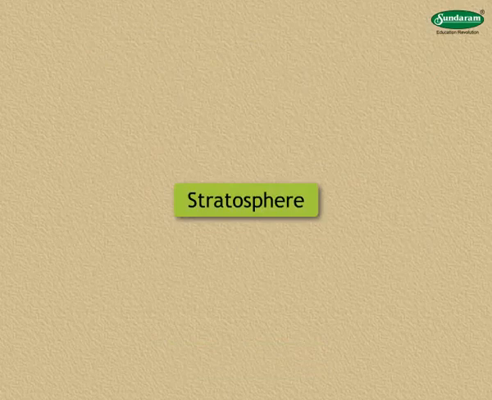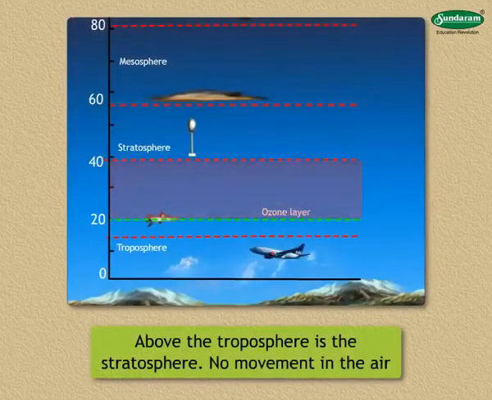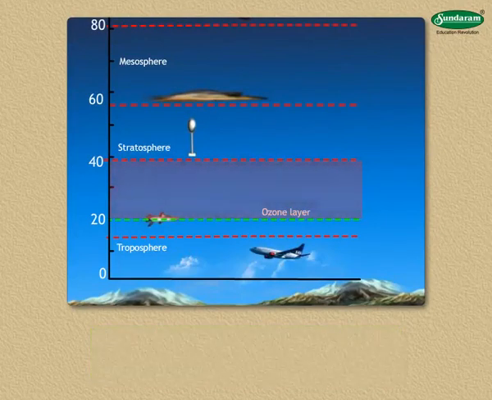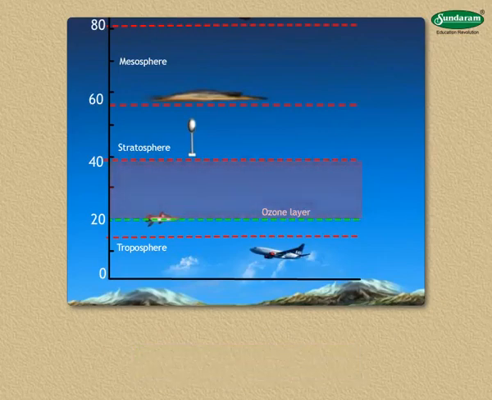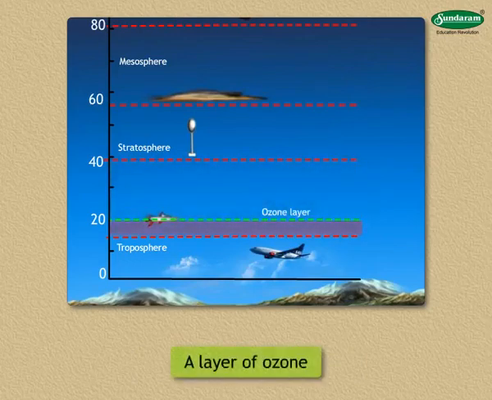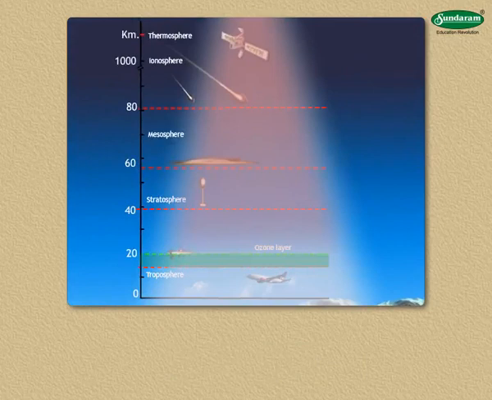2. Stratosphere. Above the troposphere is the stratosphere. There is no movement in the air in the stratosphere. The quantity of vapor, dust particles, etc. in this layer is very small. It extends from 13 to 50 kilometers from the Earth's surface. In the lower part of the stratosphere, there is a layer of ozone. The ultraviolet rays from the sun are very harmful to living organisms. The ozone layer absorbs these rays and thus protects the living organisms.